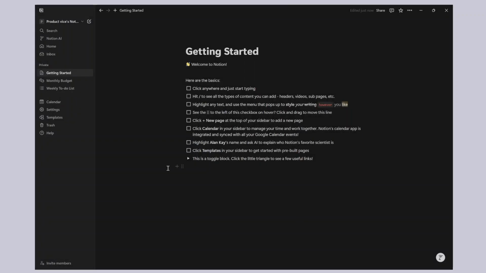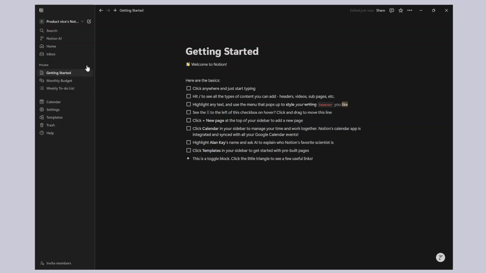So now that we have logged into Notion, this is what the layout really looks like that you would be using on a day-to-day basis. Now let me walk you through the basics of this layout, right? It's very simple to understand. What you see at the very center of your screen on the right-hand side here is basically the canvas itself of Notion, where you're writing the text, where you have your major content.